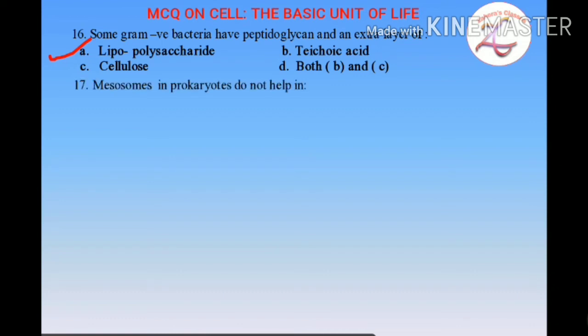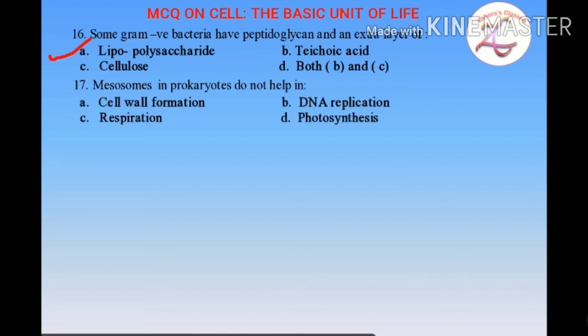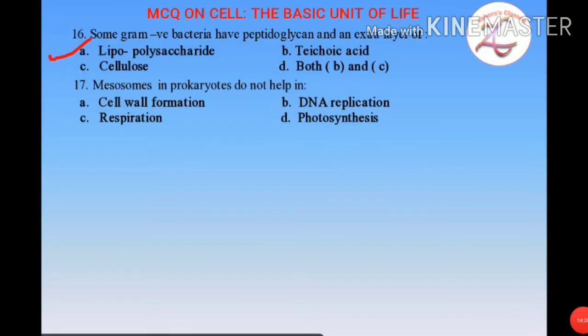Coming on to next question, mesosomes in prokaryotes do not help in: A, cell wall formation, B, DNA replication, C, respiration, or D, photosynthesis. So students, mesosomes in prokaryotes, as you all know, are the invagination of the plasma membrane, it invaginates inside the cell.